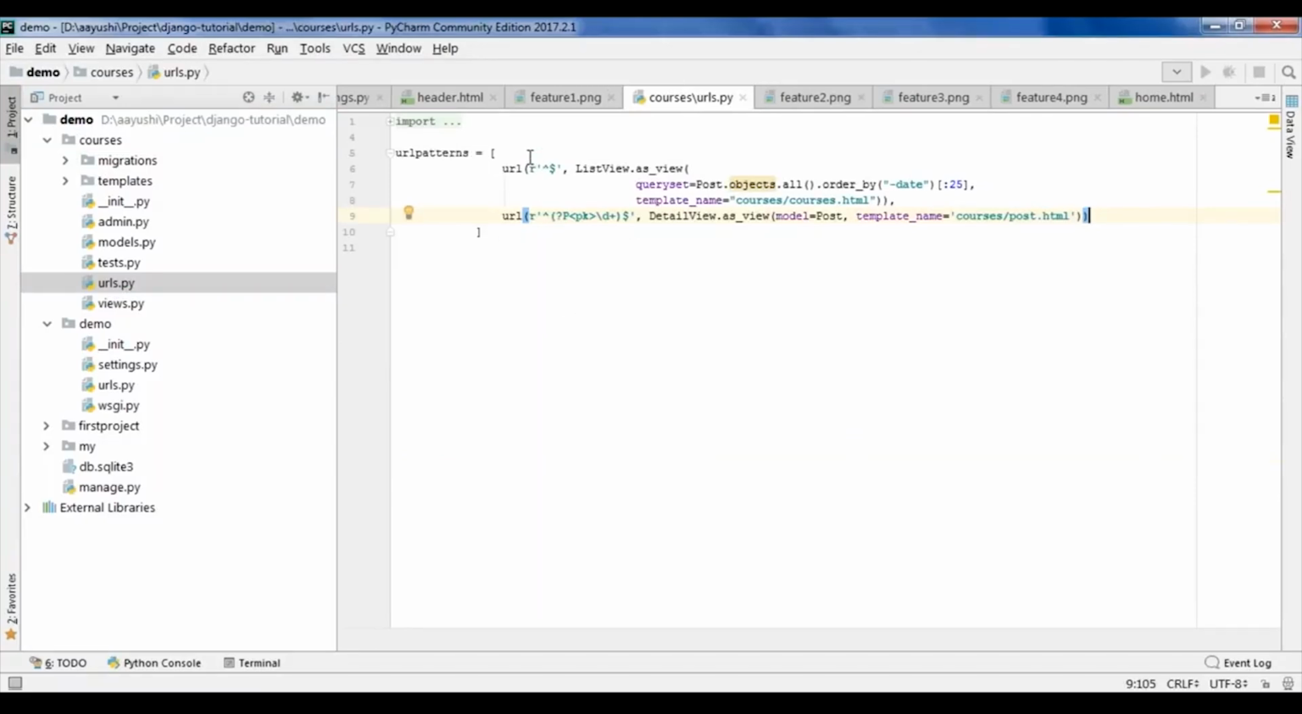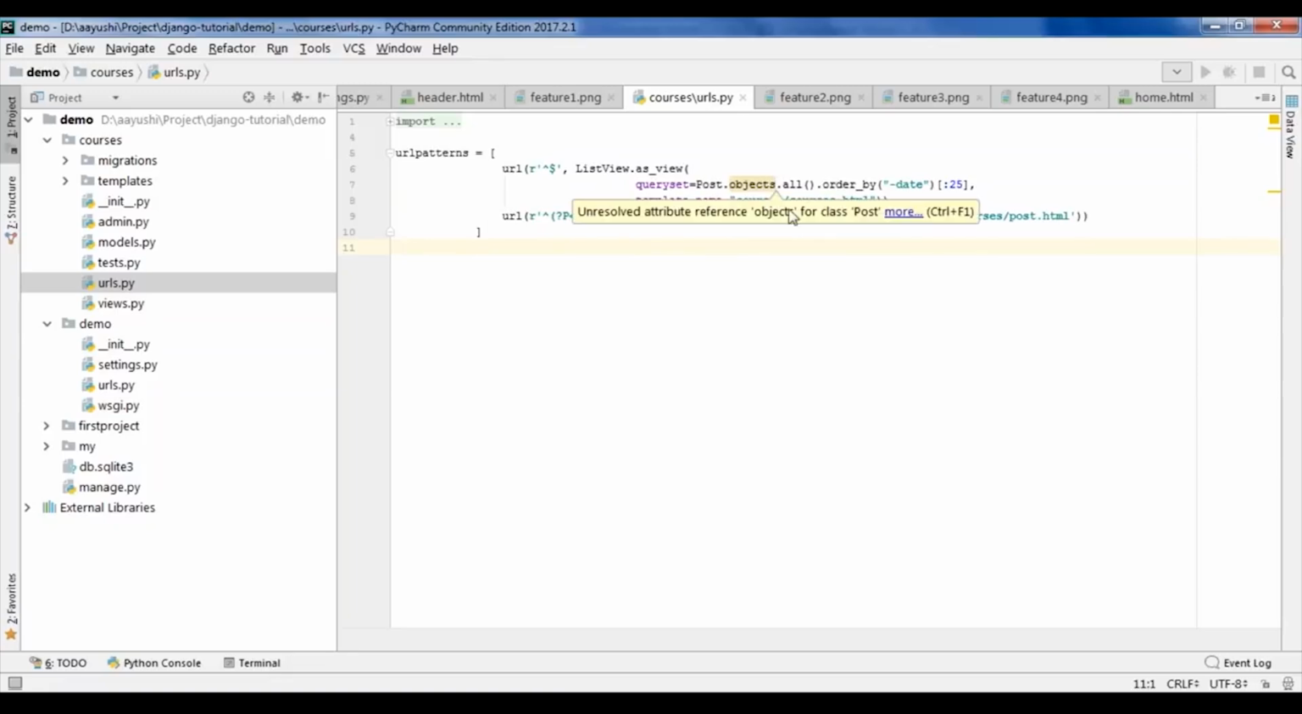Now I've already told you that in courses I have created a list. In a list it collects different objects which are created in the admin panel. Here I have written a query set which says Post, which is the name of my model, and then we have selected all the objects and ordered by date. Now minus date represents the descending order, and if you want to place a limit to it, you can place a limit, let's say 25. So only 25 courses can come at one go.